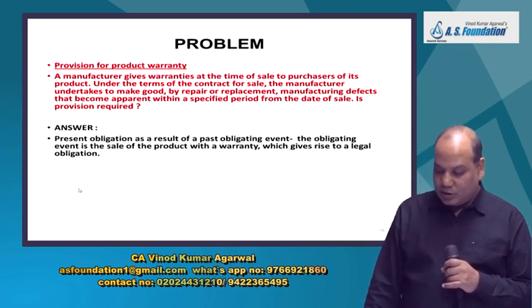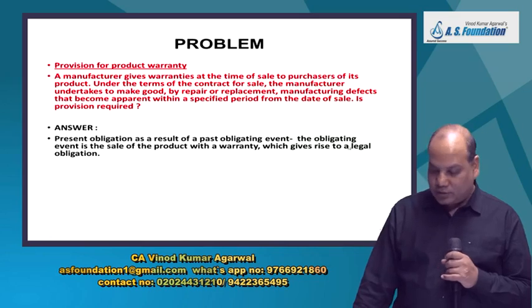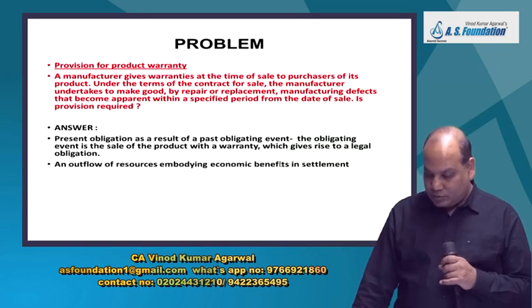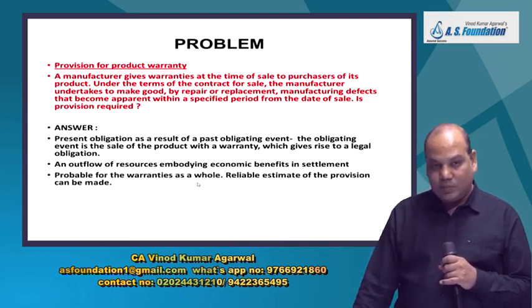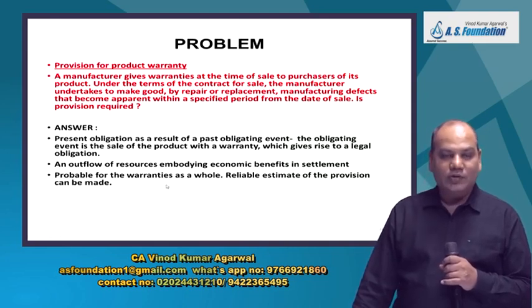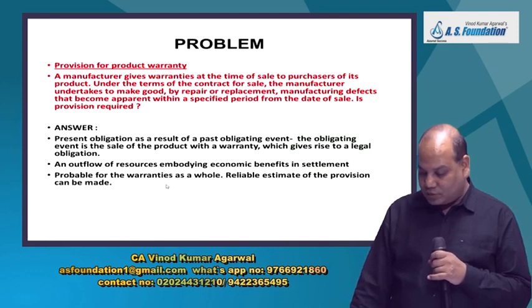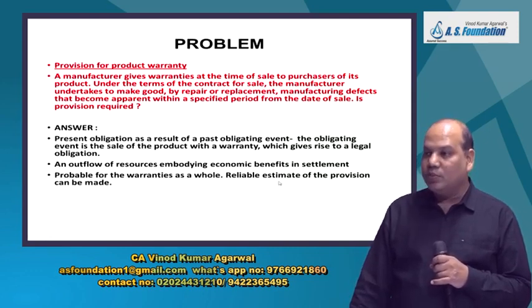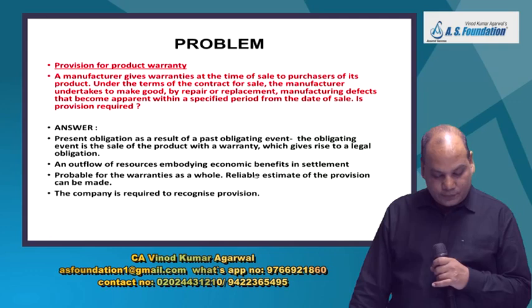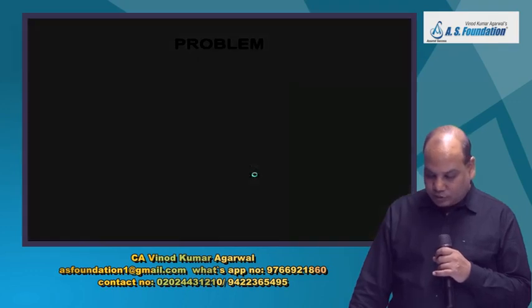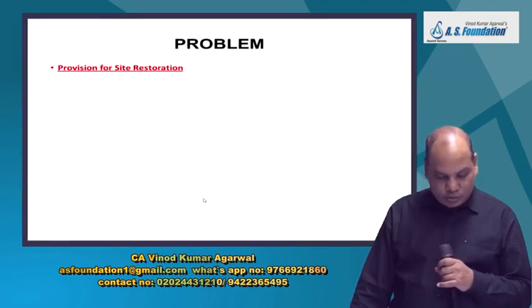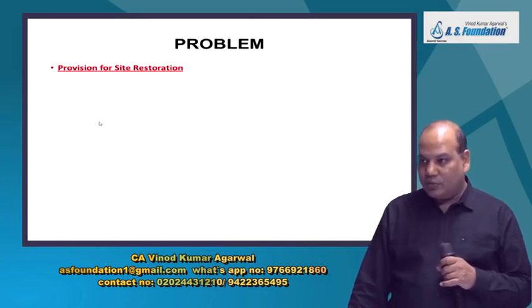So present obligation as a result of past obligating event. So that is yes. Because there is a contractual obligation, legal obligation is there. Outflow of resource will take place, and more than 50% likely chance is that you may have to incur the expenses. You will assume reliable estimate can be made. Therefore, company should make provision for warranty. Okay, one more we'll try. Second question.